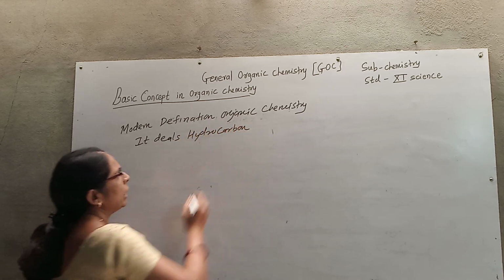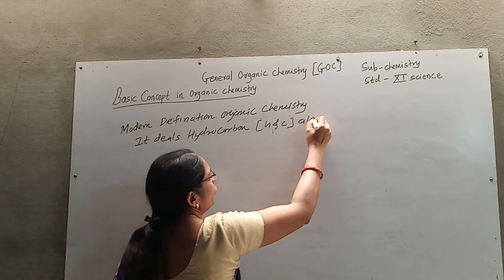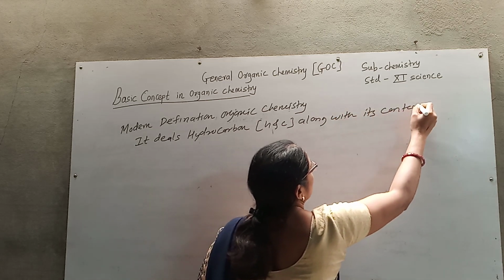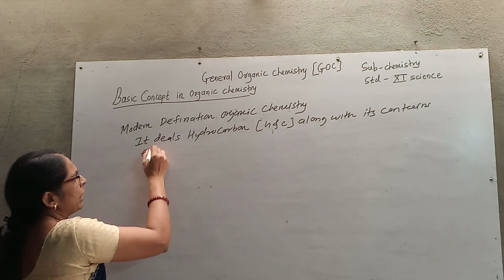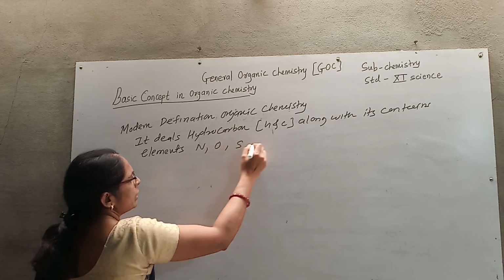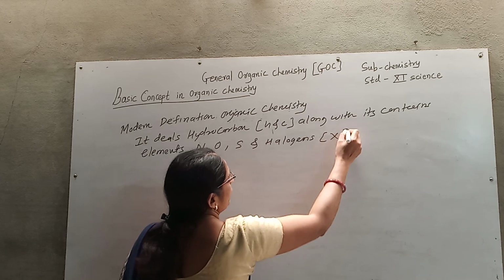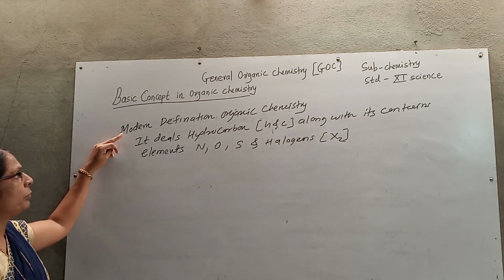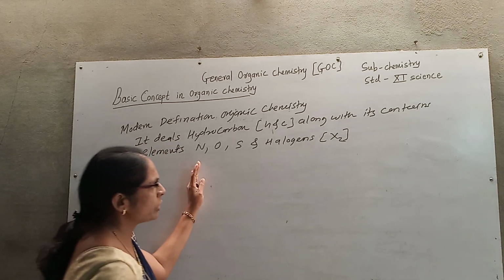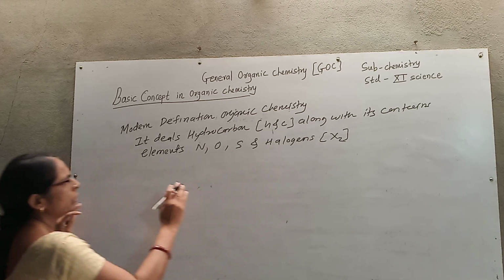It contains mainly hydrocarbons, that is carbon and hydrogen, along with the elements nitrogen, oxygen, sulfur and halogens. Hydrocarbon is the main component in organic chemistry.